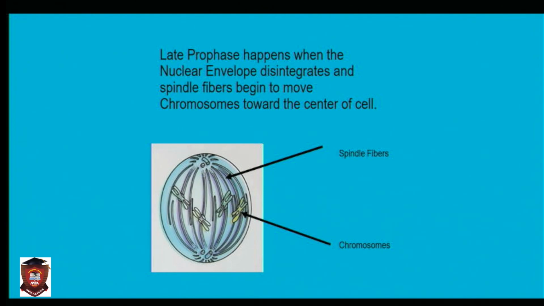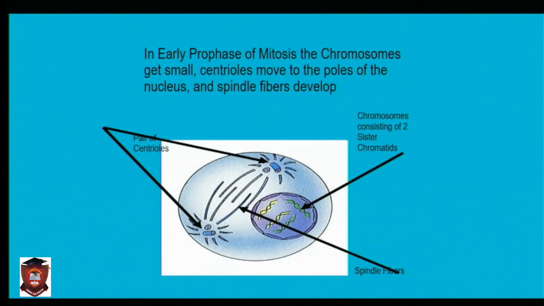So, in metaphase, the chromosomes are aligned at the equator. Now, they can ask these questions in different formats. Do you understand? It can be in the format of a diagram.